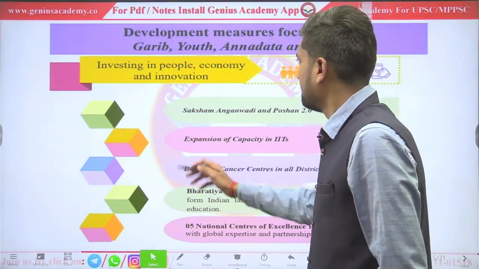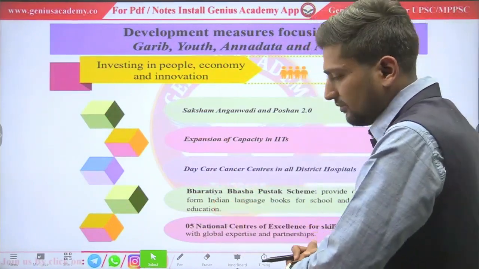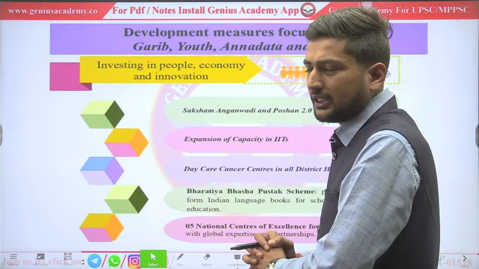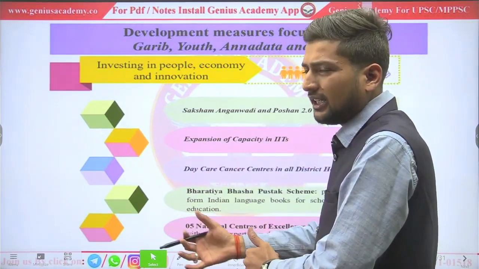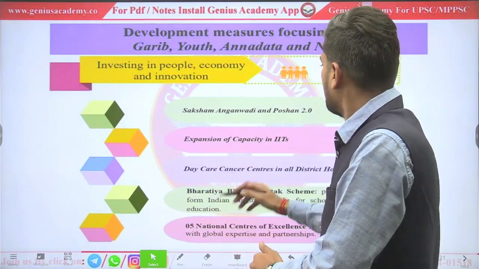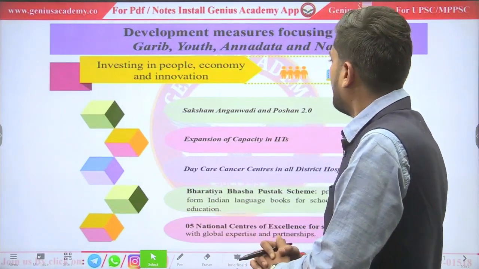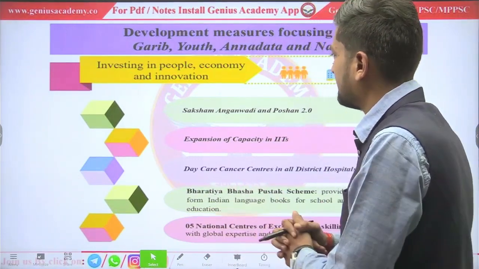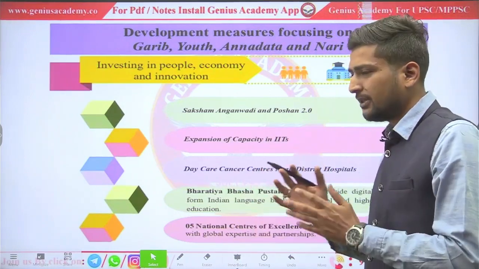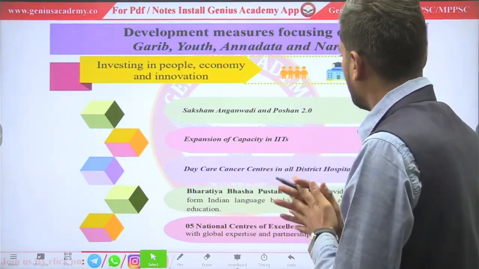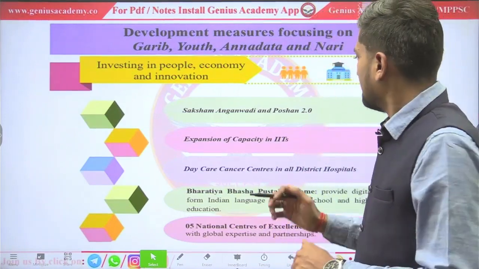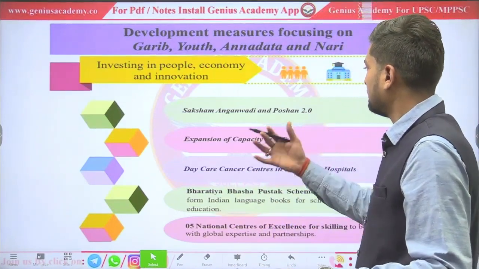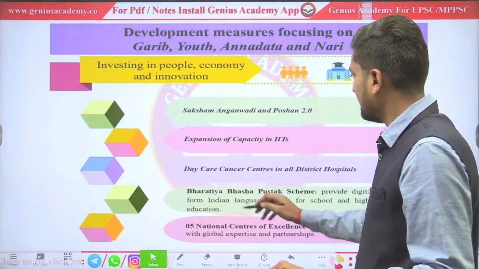Some schemes for our social sector. Saksham Anganwadi, by digitalizing Anganwadis and providing good infrastructure and facilities at each Anganwadi. Poshan 2.0, the scheme for reducing malnutrition in India.